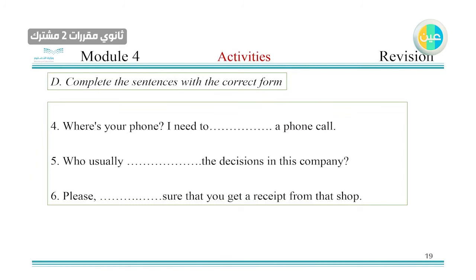Where's your phone? I need to make a phone call right now. Who usually makes the decisions in the company? Please, sure. You can pause, of course, and then I will show you the answer. Okay, number 4, make a phone call. Okay, 5. Makes, usually, present. And please make sure.